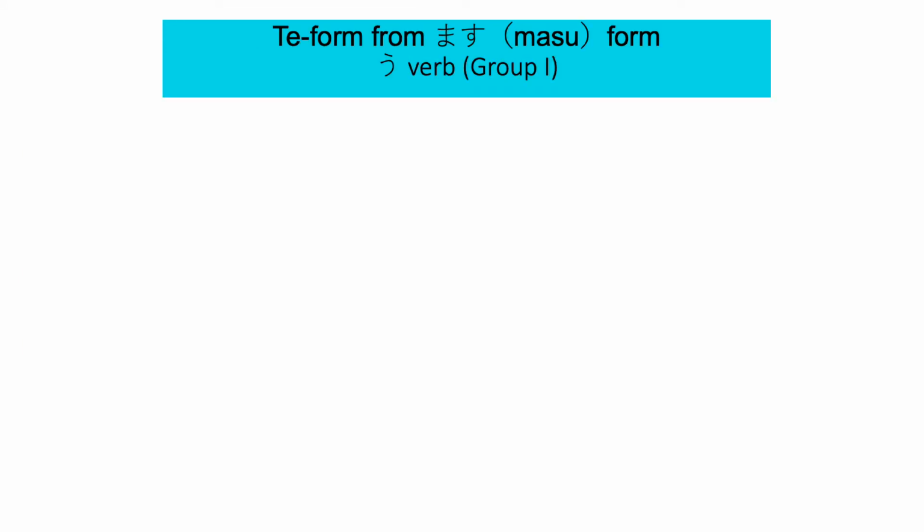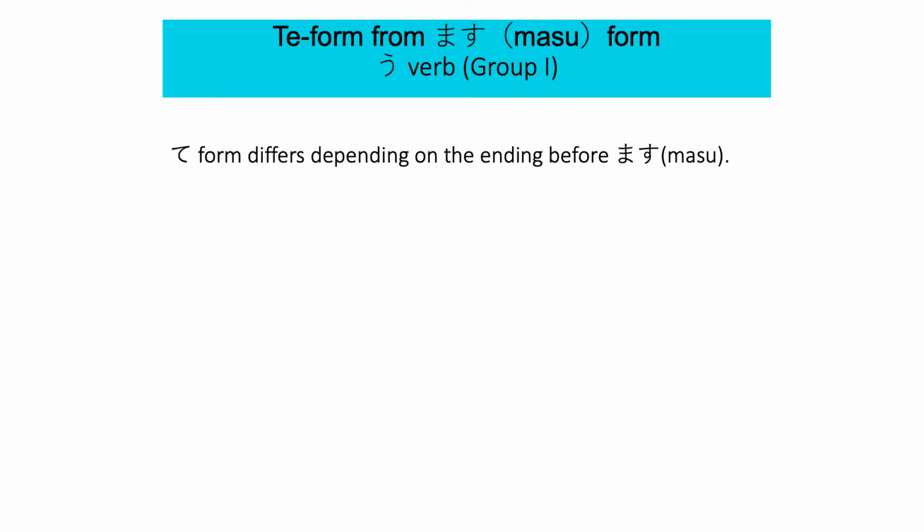So next, we will learn how to conjugate te-form from MASU-form for u-verb. And u-verb te-form differs depending on the ending before masu. For example, if it ends with i or chi or ri sound. For example, 会います, 待ちます, 走ります. 会います, which is to meet, right?